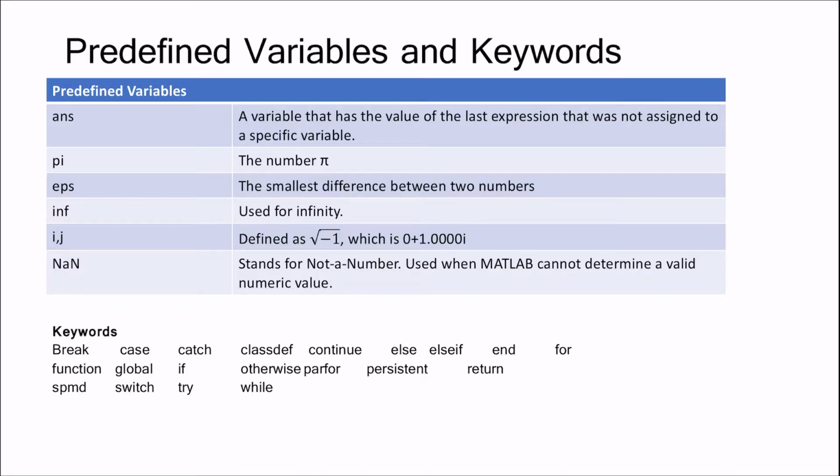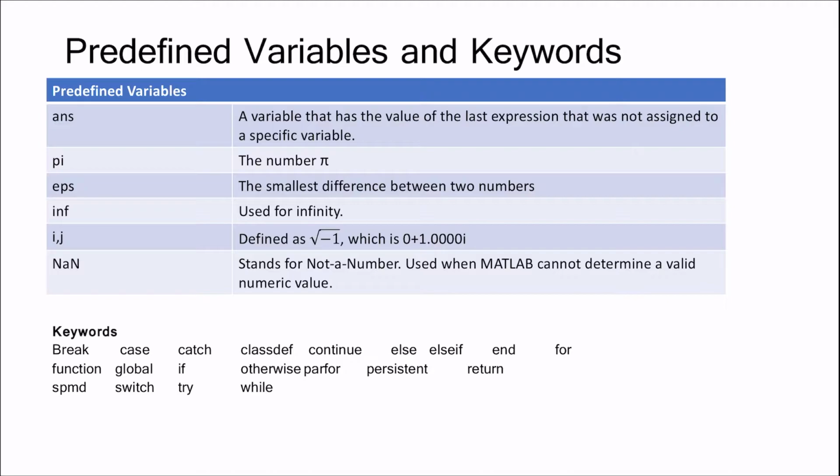Now we will discuss predefined variables and keywords. These are the keywords or variables which we cannot define explicitly because they are reserved for the internal functioning of MATLAB. Some of the predefined variables are ans, which holds the value of the last expression that was not assigned to a specific variable. Then pi, the number 3.14159. Instead of using 3.14, MATLAB uses pi directly.